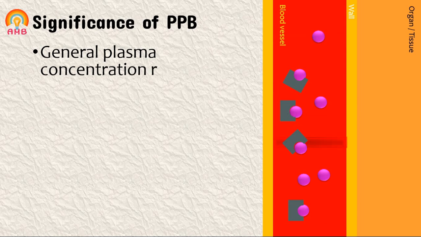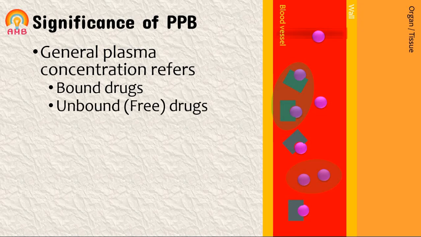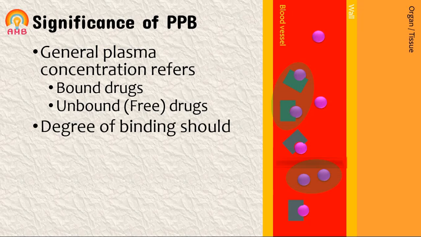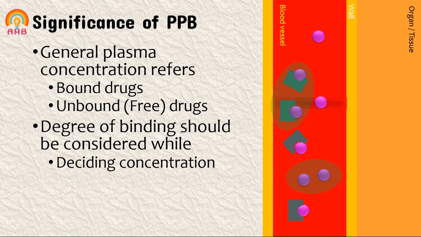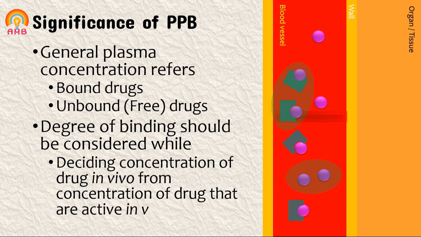Generally, expressed plasma concentrations of a drug refer to bound as well as free drug. So whatever plasma concentration is normally expressed, it contains both forms of the drug, the bound form as well as the free or unbound form. Degree of protein binding should be considered while deciding the concentration of drug in vivo from the concentration of drug that is active in vitro. What is this in vivo or in vitro?